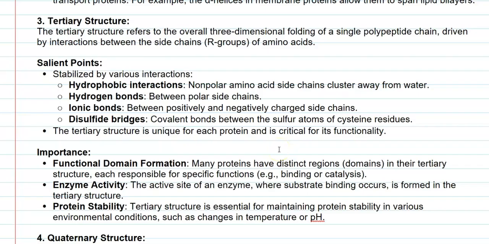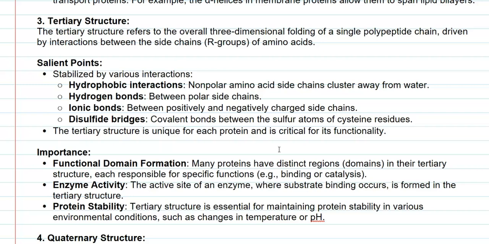Next one is the tertiary structure. The tertiary structure refers to the overall 3-dimensional folding of a single polypeptide chain. It is in turn driven by the interaction between the side chains of the amino acids, that is, between the R groups of the amino acids.